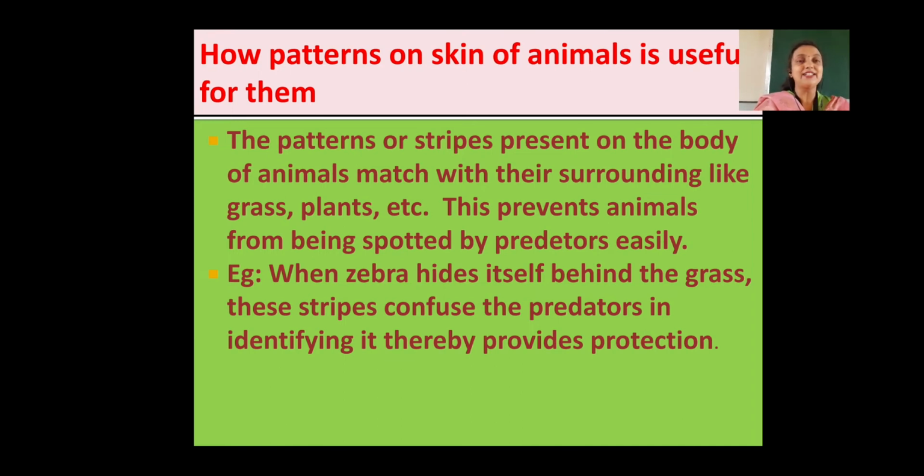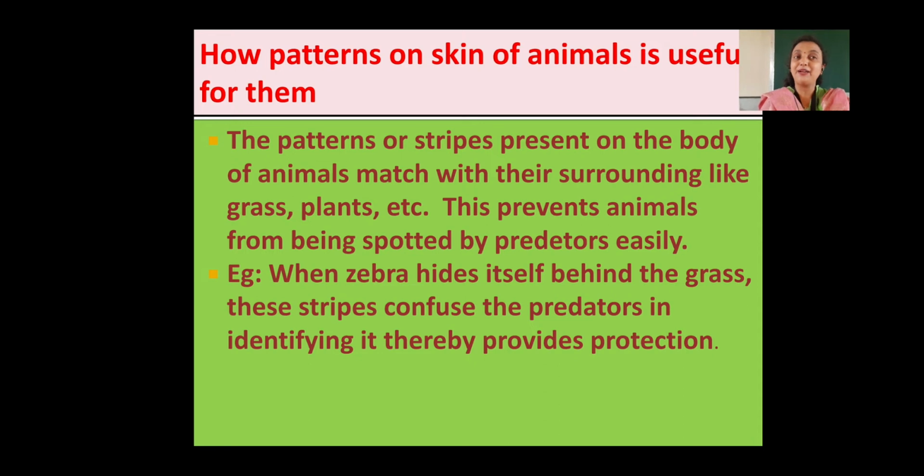When zebra hides itself behind the grass, these stripes confuse the predators in identifying it, thereby providing protection. So how is the pattern on the skin of animals useful for them?